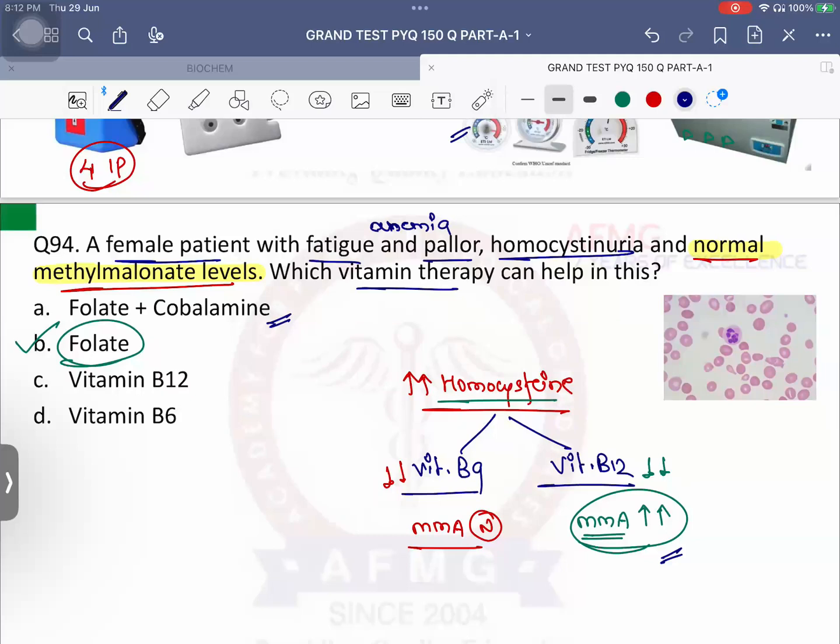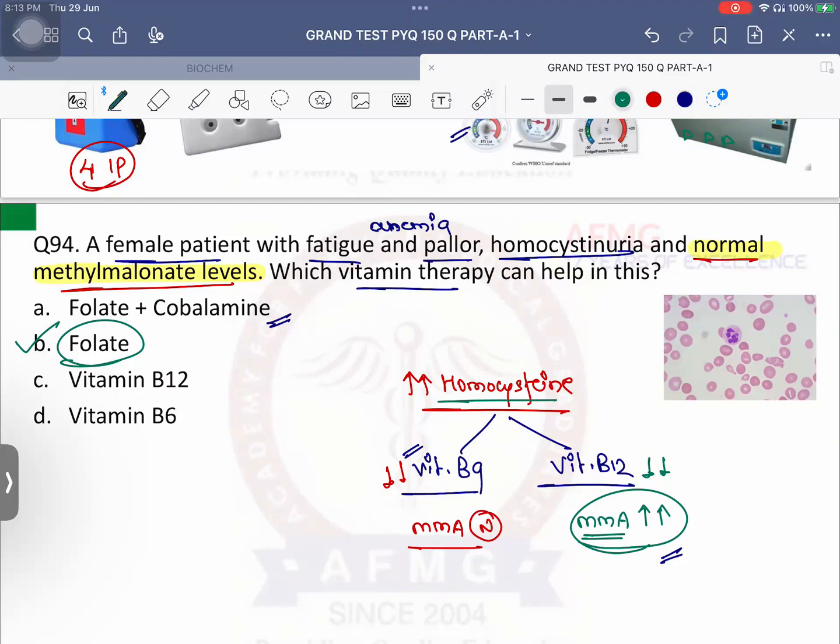Important is, if you only give vitamin B9, what will happen? The patient's hematological condition will improve. The anemia will be corrected, but the patient's neurological symptoms will worsen. That has been a previous year question. If you give just folic acid, what happens in the patient? The neurological condition will worsen.